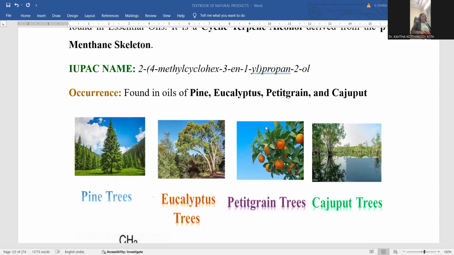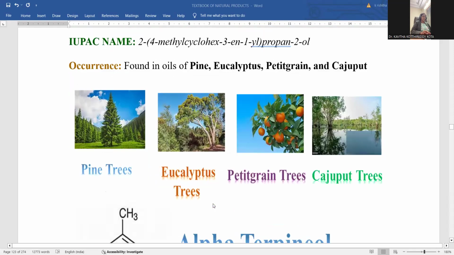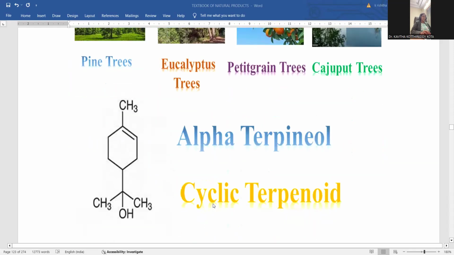Petitgrain trees also contain alpha terpineol, and you can observe the cajuput tree, from which you are also able to extract alpha terpineol to the maximum extent.